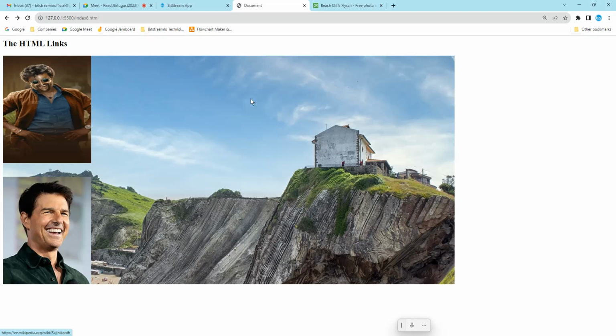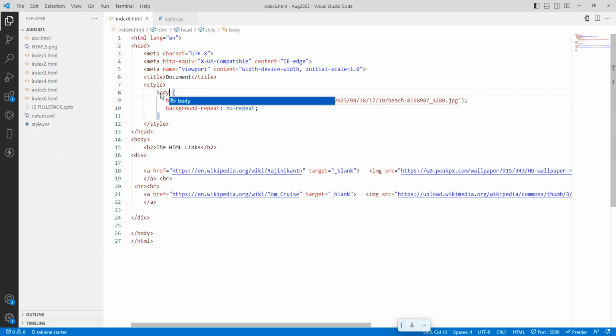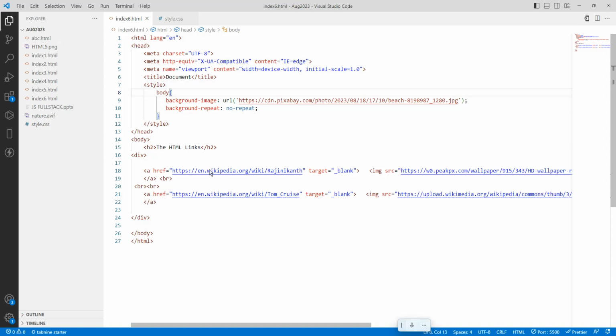So I am setting a background image for this one. If you want to set it for the whole body, just change from div to body. Save it, run it. See, the whole body has it applied. The width is not proper, that's why it is showing this. The whole body has the background image applied. Okay, so this is how.